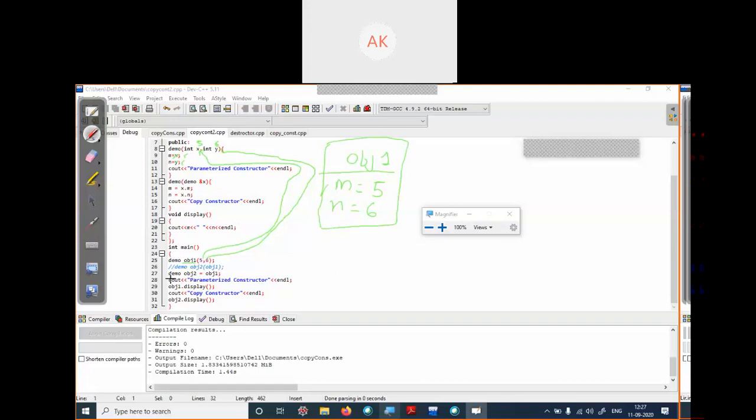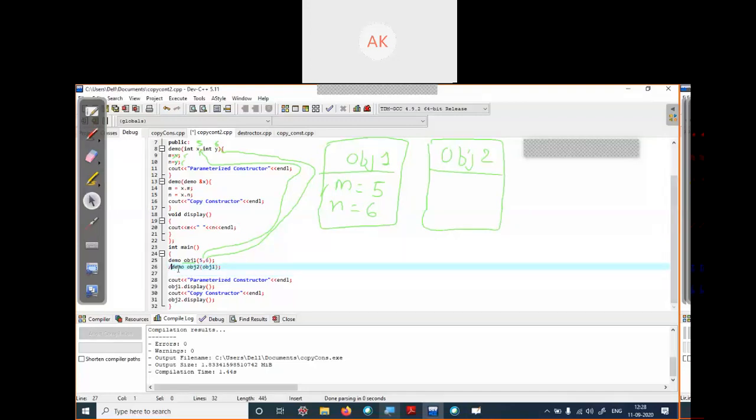In the next line we have written Demo obj2. We have created another object obj2, and here we have given the input as object 1.